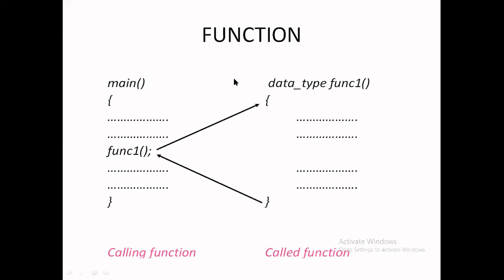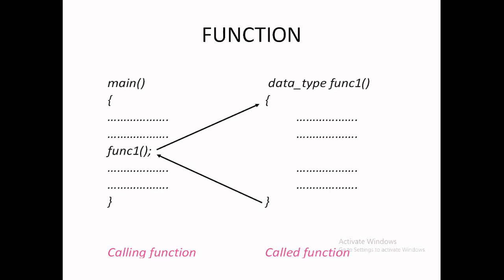Here you can see what the calling function is and what the called function is. In the main function, function 1 is there. The right side part is the function definition. The left side part is the main function. In the main function, we are using the function call. Whenever the function call occurs, it can directly access the body of the function. But before accessing the body, the call should match with the header of the function.